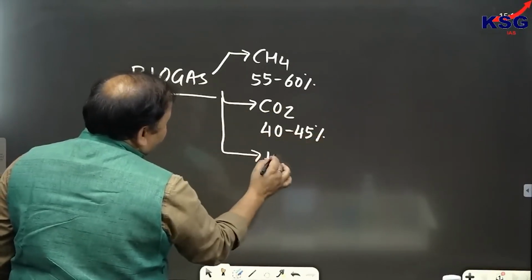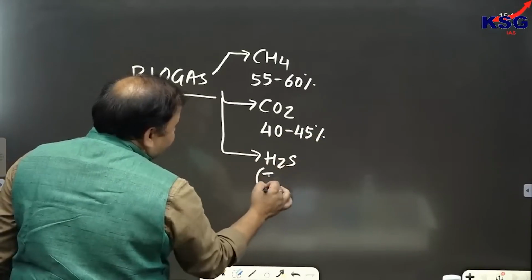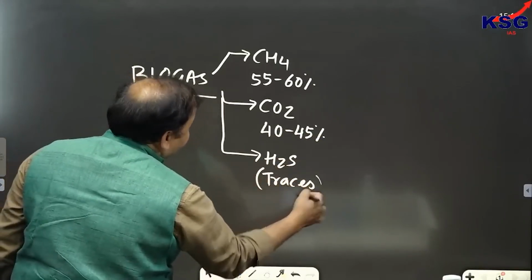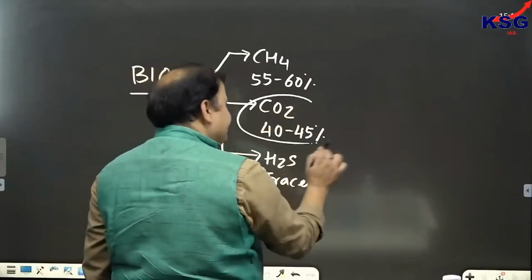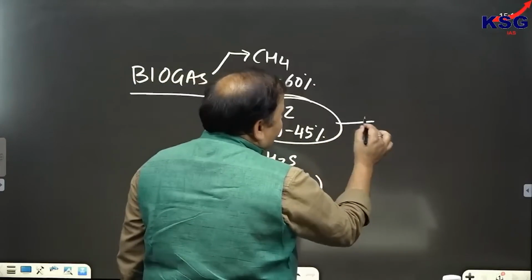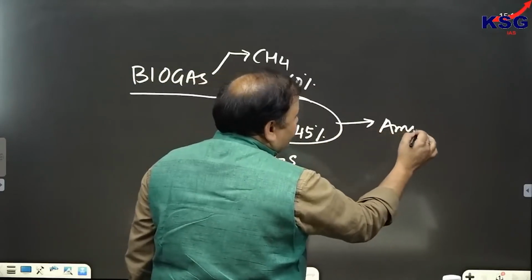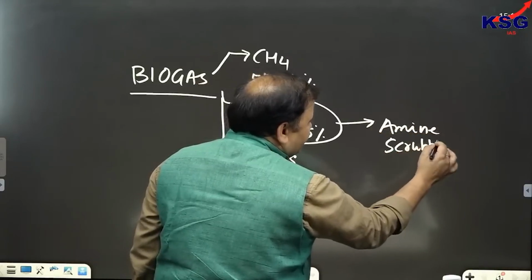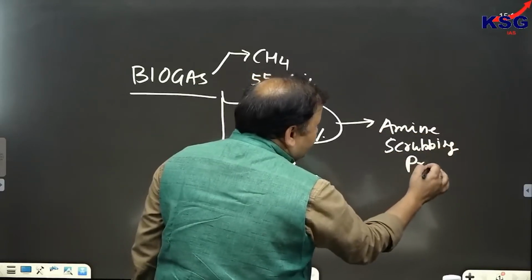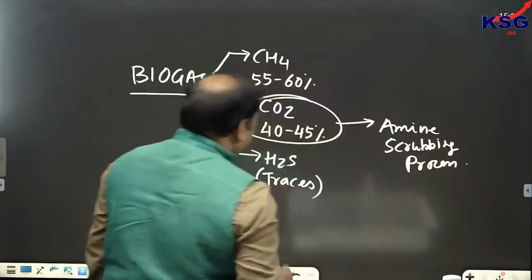And also H2S, it is present in biogas in traces. So what will we do with this? We will remove CO2, and we will remove it by a process which is called what? This is called as amine scrubbing process. We'll discuss amine scrubbing process also. So this would be removed by amine scrubbing process.